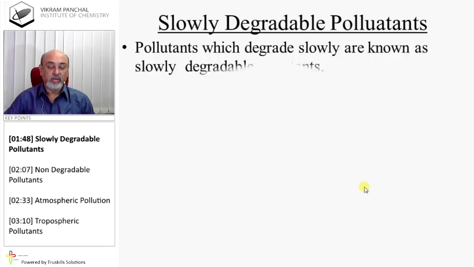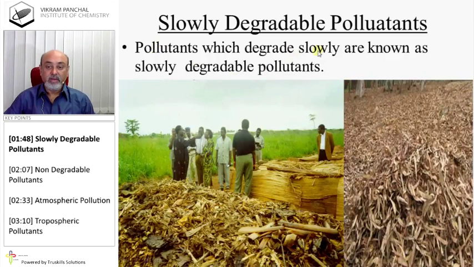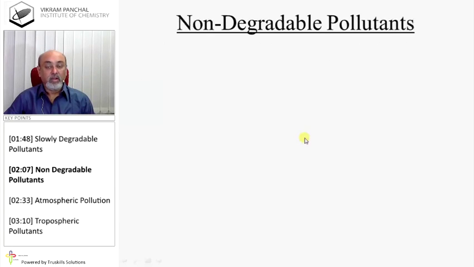Slowly degradable pollutants: pollutants which degrade slowly are known as slowly degradable pollutants. For example, once a crop has been harvested, the remaining portion, which is waste, is a slowly degradable pollutant.